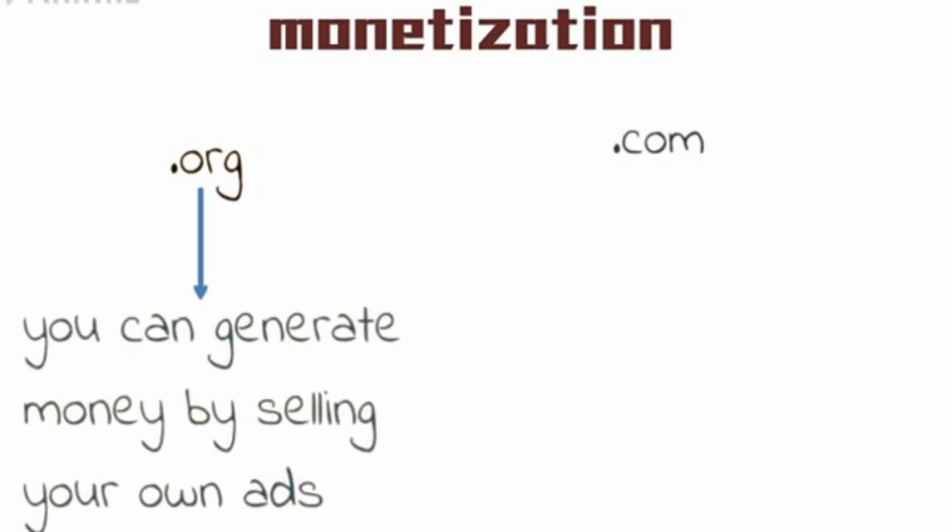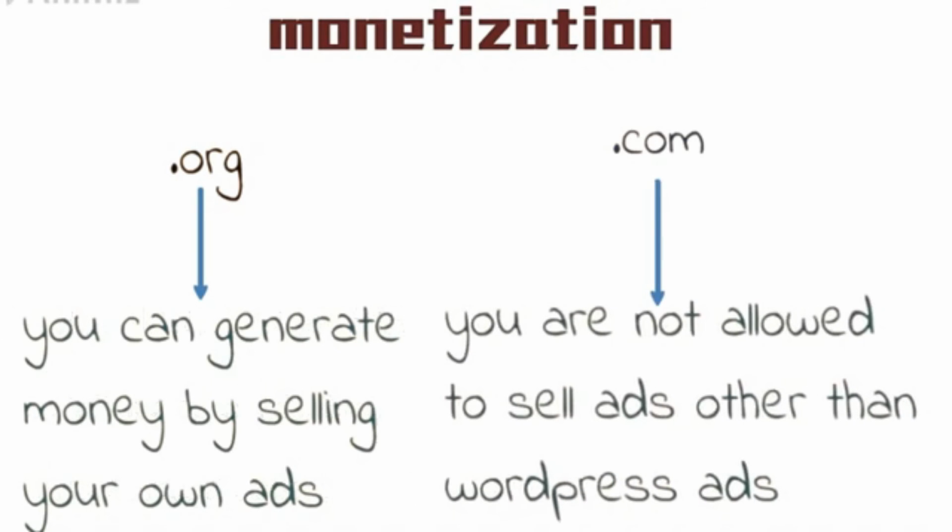In WordPress.org, you can generate money by selling your own ads. But in the case of WordPress.com, you are not allowed to sell ads other than WordPress ads.